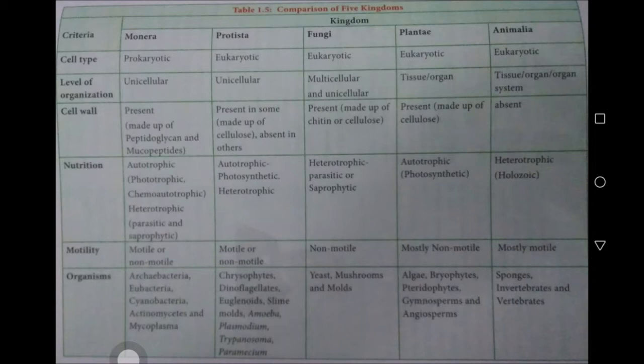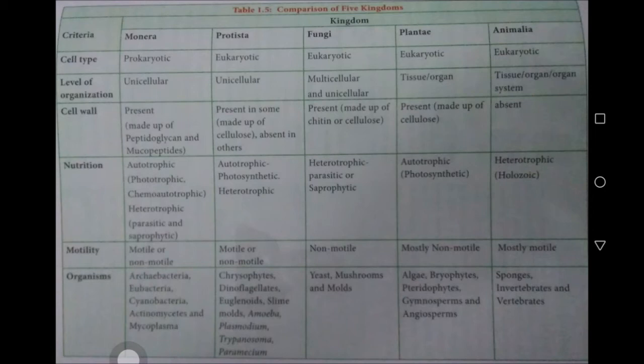Come to the third structural difference, cell wall. In Monera, Protista, Fungi, Plantae, in all these first four kingdoms, cell wall is present. But in the last kingdom, Animalia, cell wall is absent.